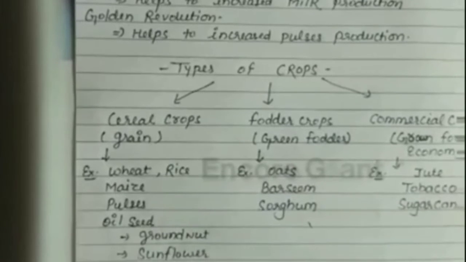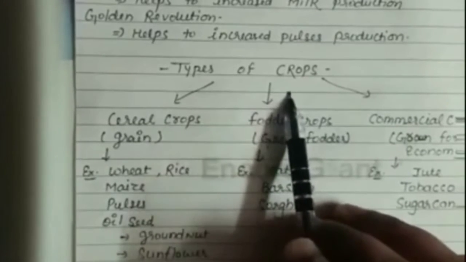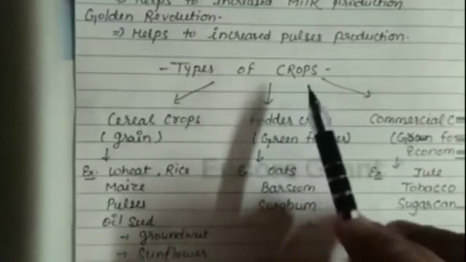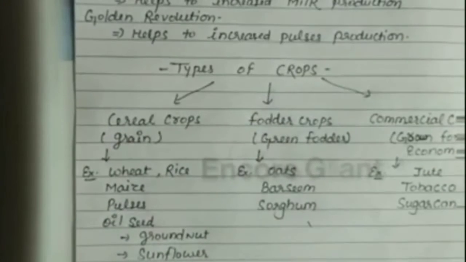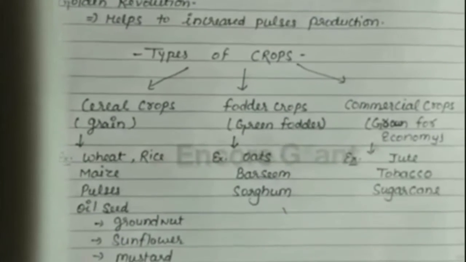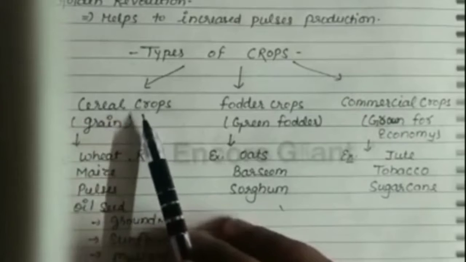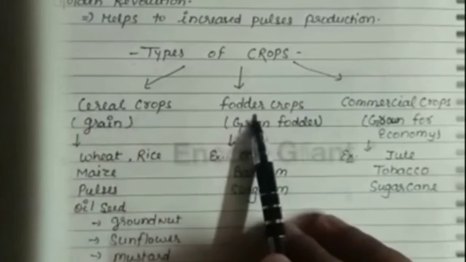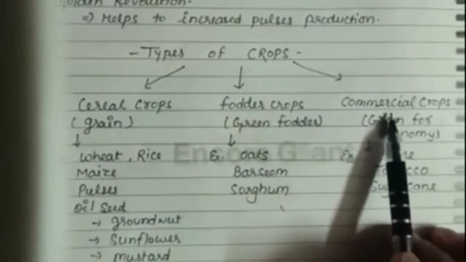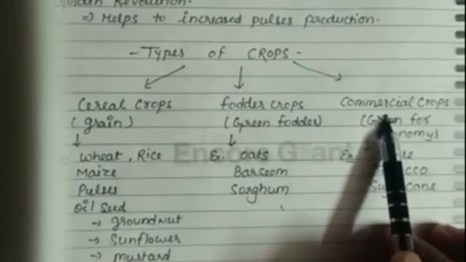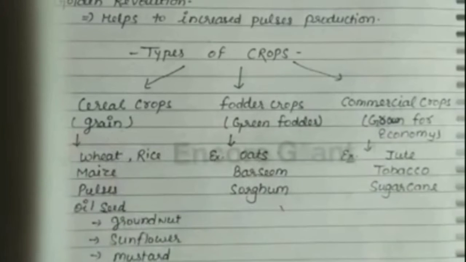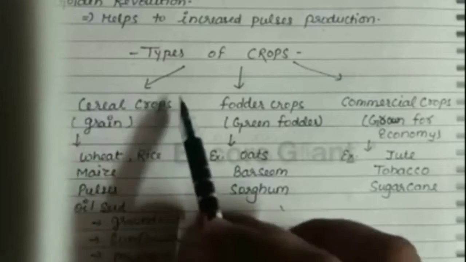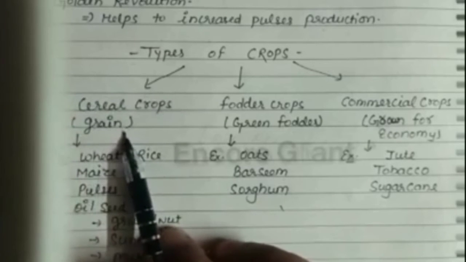Now the third topic is types of crops. We know that 3 types of crops are present. The first name of the crops is cereal crops, second is fodder crops and third is commercial crops. Another name of cereal crops is grain crops because with the help of cereal crops we produce grains.